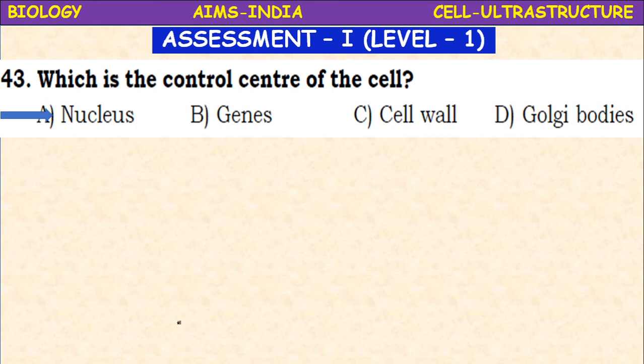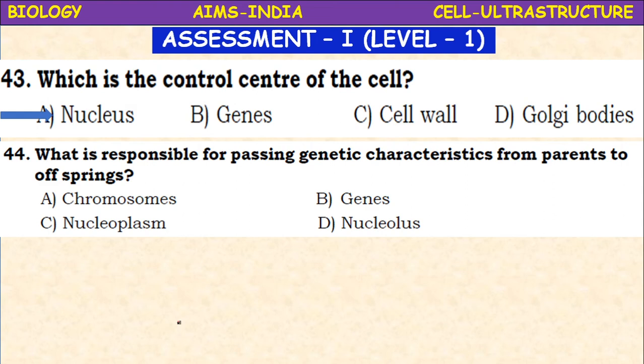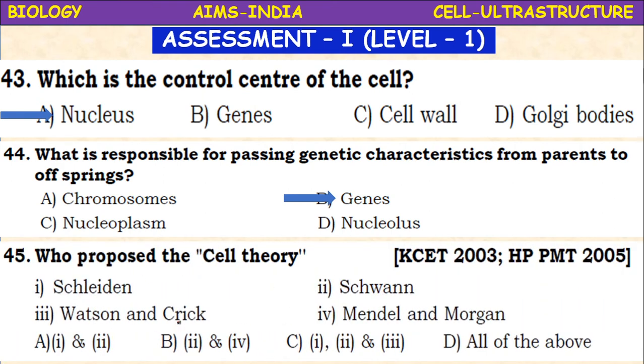That is nucleus. Next, what is responsible for passing genetic characteristics from parents to offspring? Chromosome, gene, nucleoplasm, nucleolus. So it is the genes, which are the structural units which pass the information from parents to offsprings. Offsprings means children. Next, who proposed the cell theory? Schleiden, Schwann, Watson and Crick, Mendel and Morgan. It is both 1 and 2. Schleiden and Schwann.